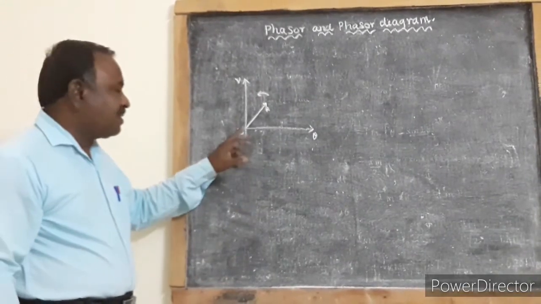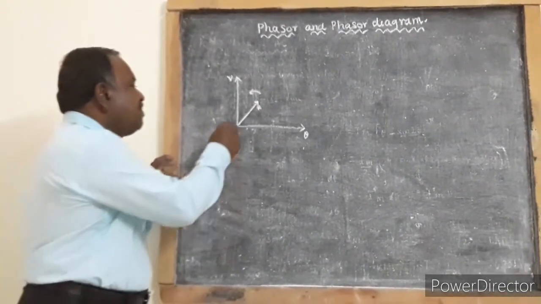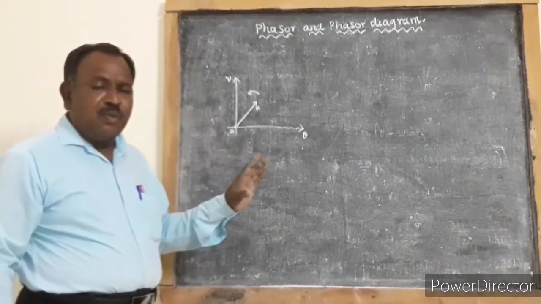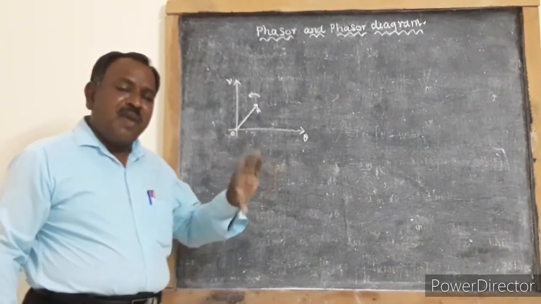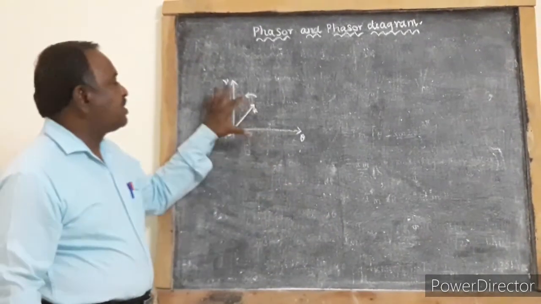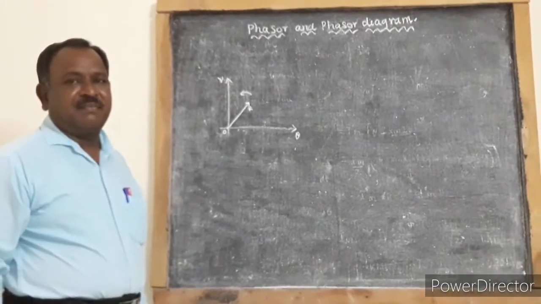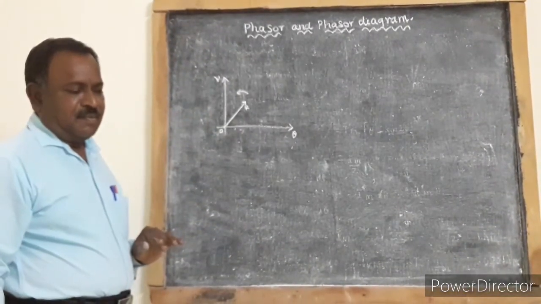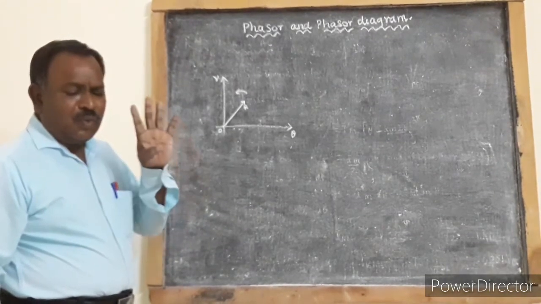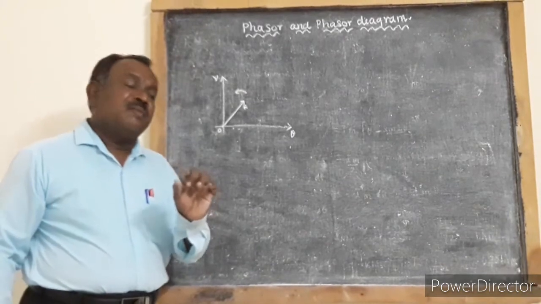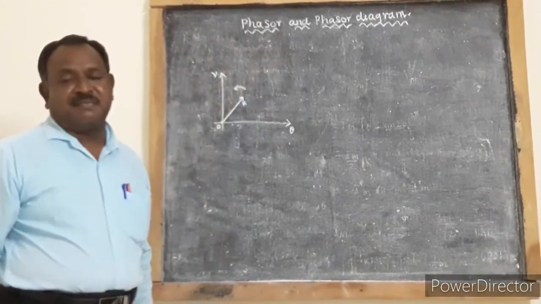So such a vector which can be rotated about its origin to produce the waveform of the alternating voltage or current is called a phasor. So how is this phasor constructed? There are 4 rules to be followed while forming a phasor.